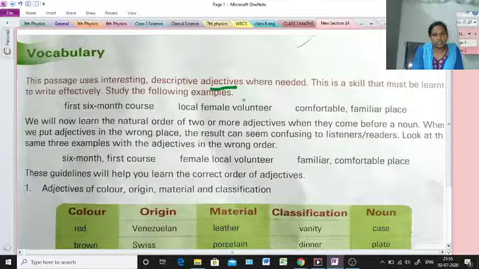Round ball. It expresses the shape of the ball. What type of ball is it? It is round in shape. So round is an adjective. Big tree. What type of tree is it? It is big. So the size of the tree is big. Big is also an adjective.